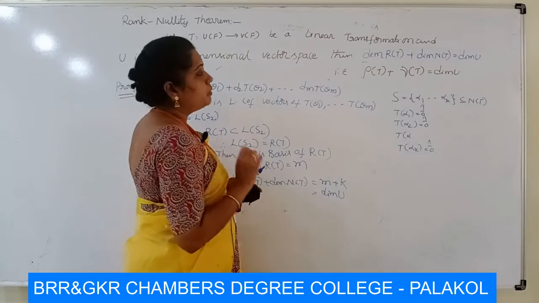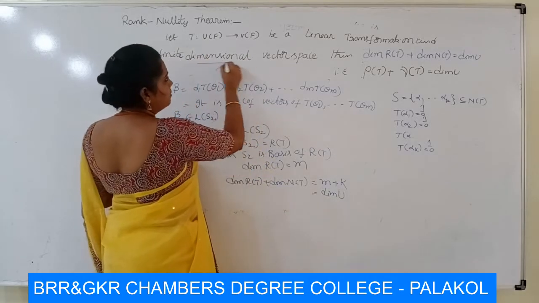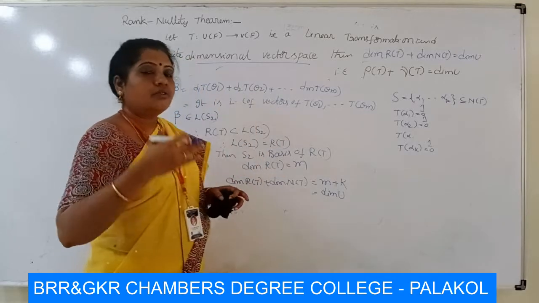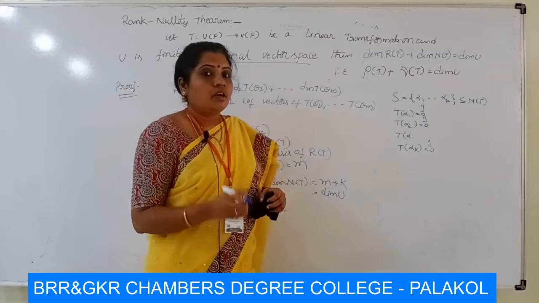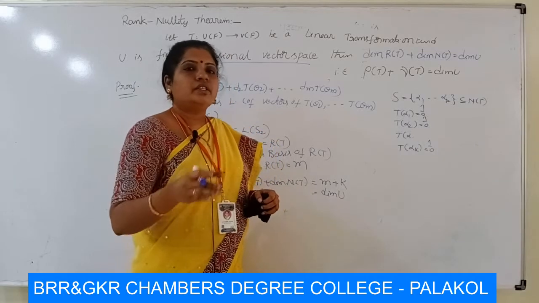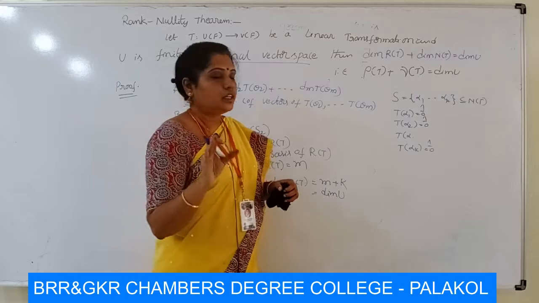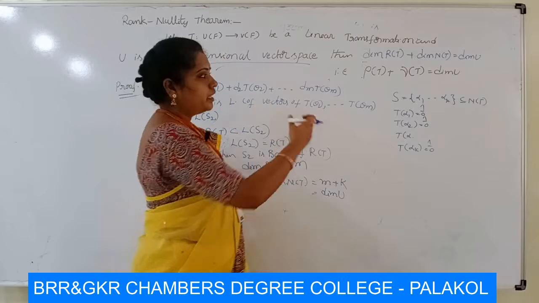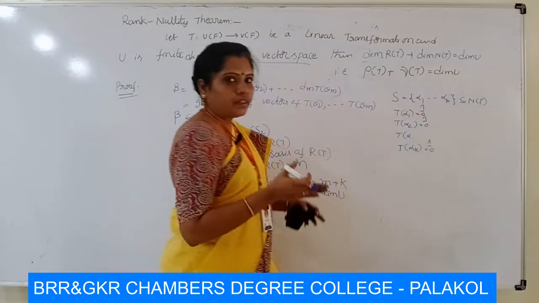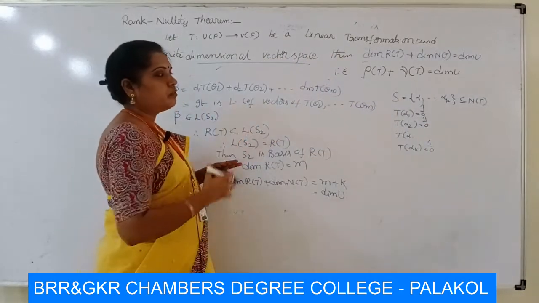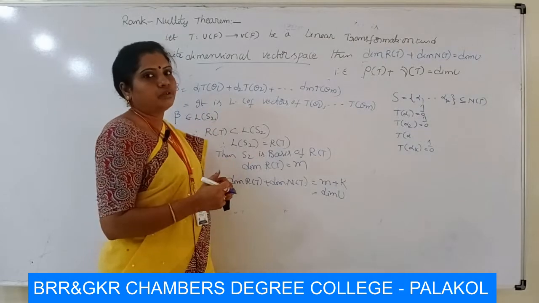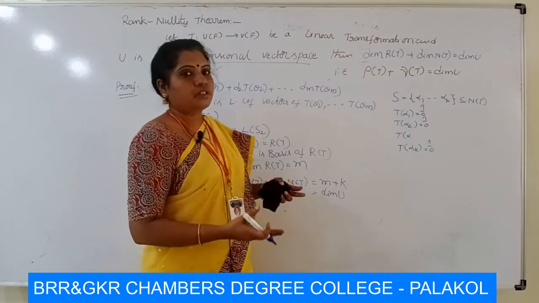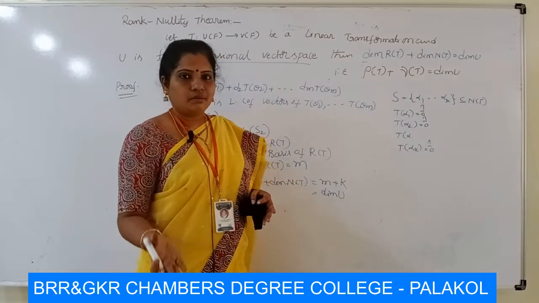First we remember that U is a finite dimensional vector space. So N of T is a subspace of U. So N of T is also a finite dimensional vector space. First we start with N of T having a basis that contains some k elements. So here we take S with k elements as a basis of N of T. Then S is a subset of U because N of T is a subset of U. Therefore it can be extended to form a basis of U. Then we get another basis, that is S1, which contains k plus m elements.